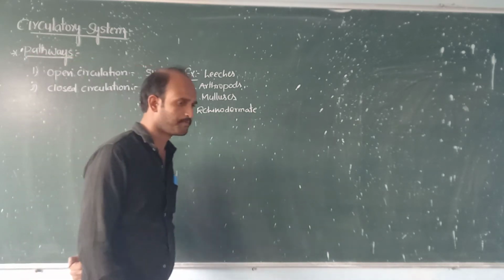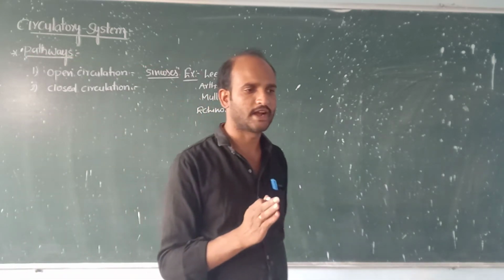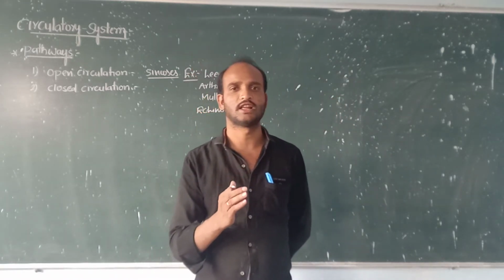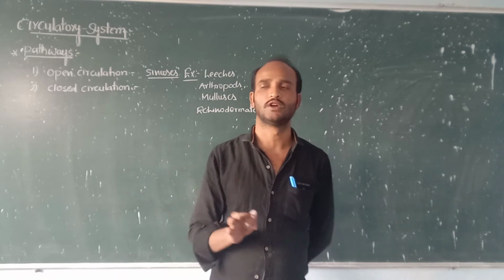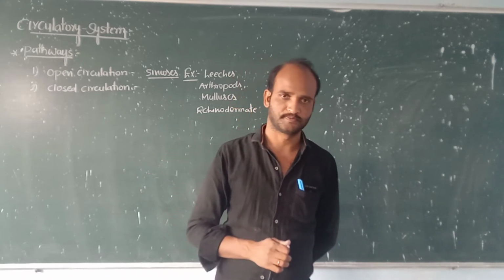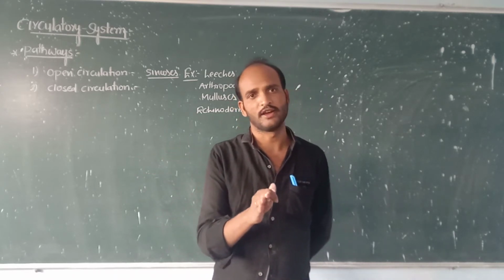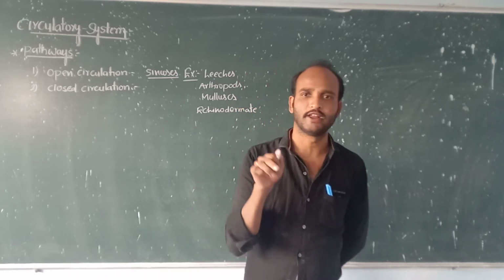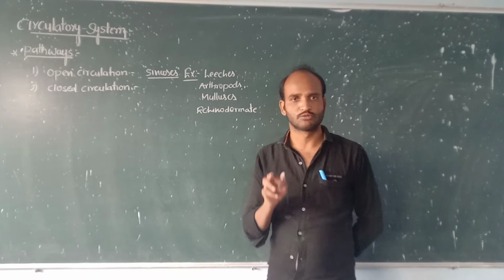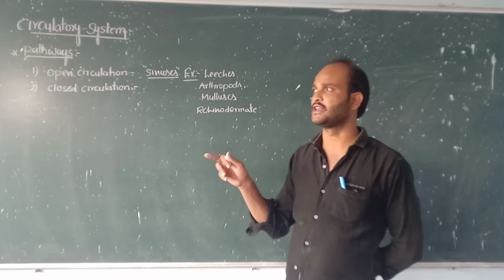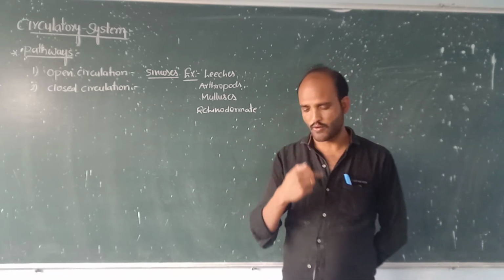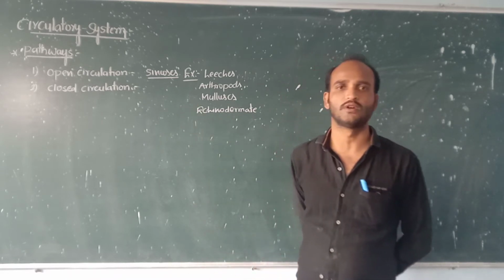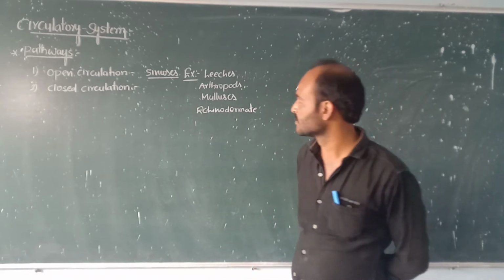I mean here the ventricles and atriums send the blood into the blood vessels to the body parts. Through the blood vessels, the blood is circulated to the whole body. So this type of circulation is called closed type of circulation.